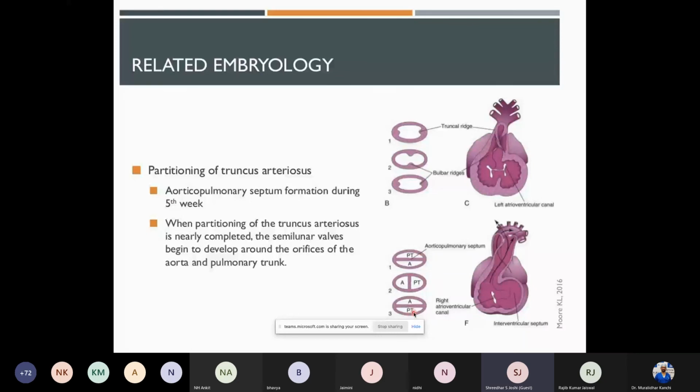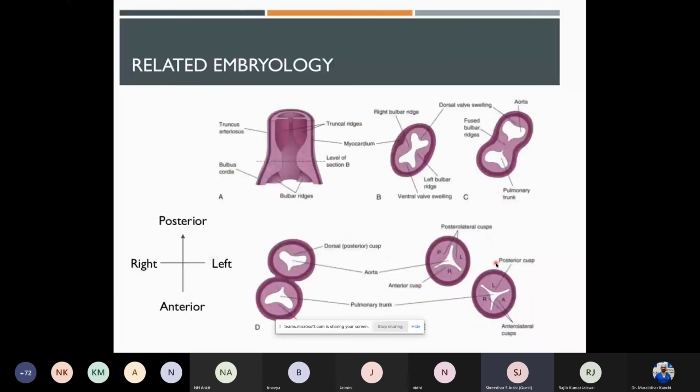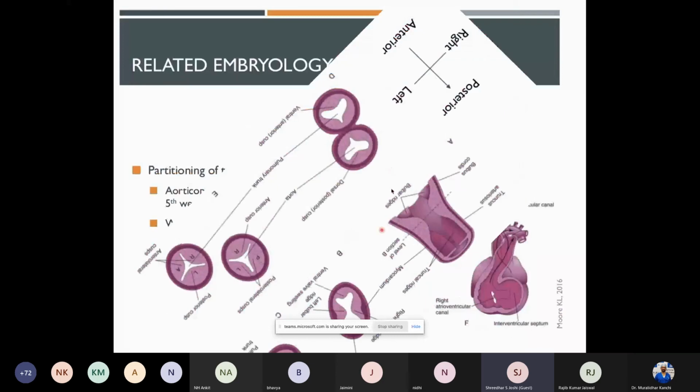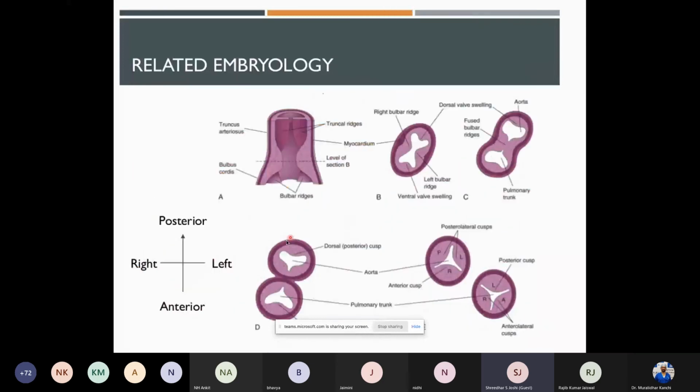So this spiral movement brings the anterior right ventricle PA to go more anteriorly, and the left ventricular aortic connections to go more posteriorly. This is how the spiraling looks. To begin with, the pulmonary trunk is much more posterior, but at the end it comes up anterior.